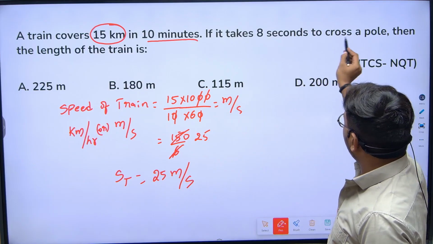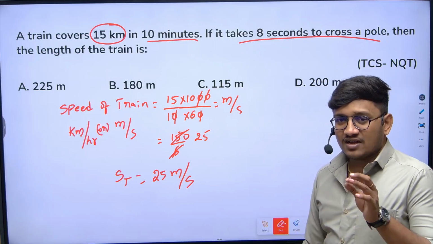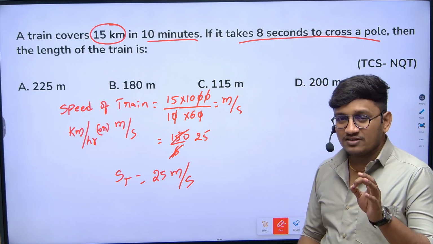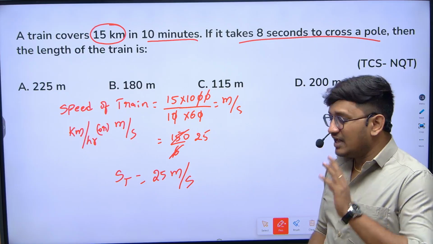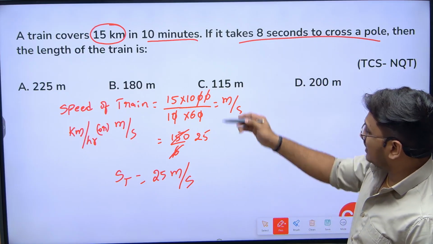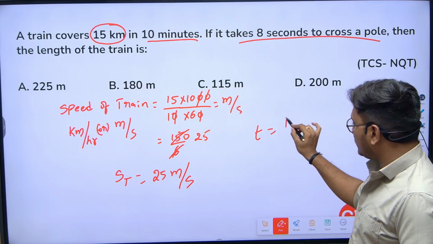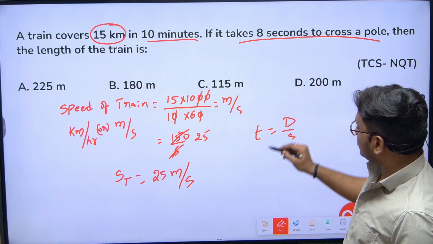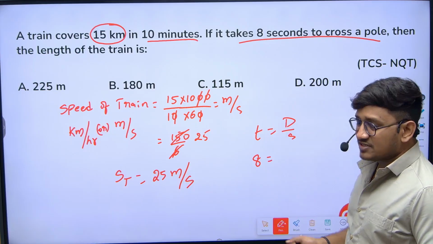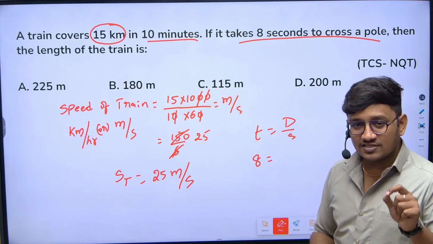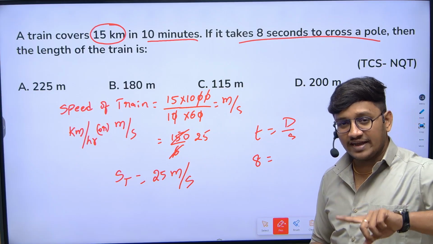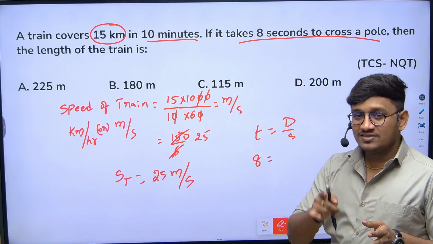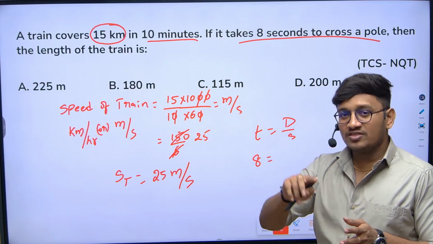If it takes 8 seconds to cross a pole, when the train is crossing a pole, then the length of the train will be, so here the distance will be considered as length of the train. Here what's the question? Actually the length of the train, right? So time is equal to distance by speed. Now time taken by the train to cross the pole, how much time it took? 8 seconds. So distance traveled is always considered as length of the train when the train is crossing a pole. What if a train crosses a bridge or platform? Obviously we should consider the length of the platform or length of the bridge.